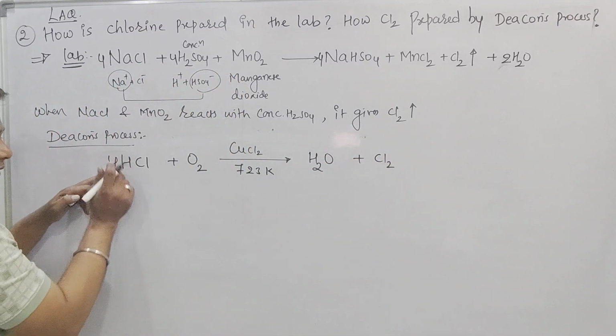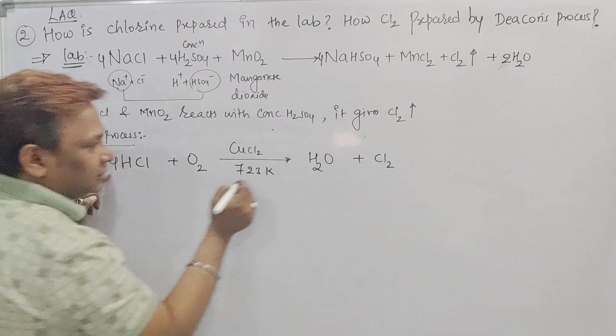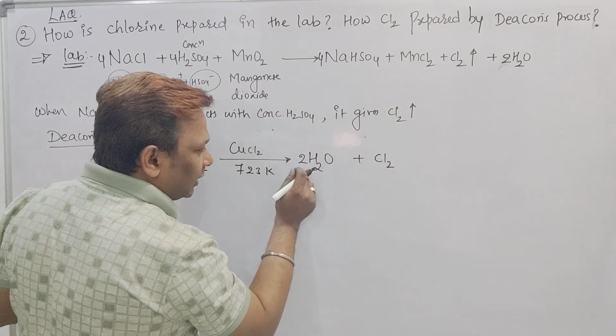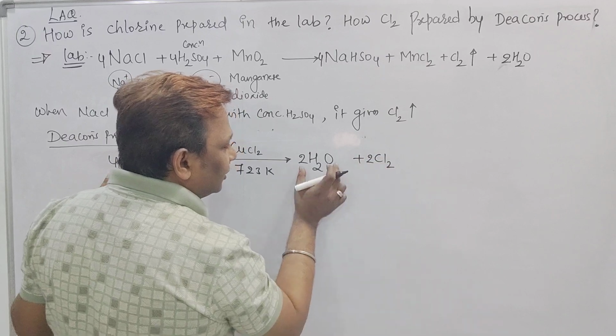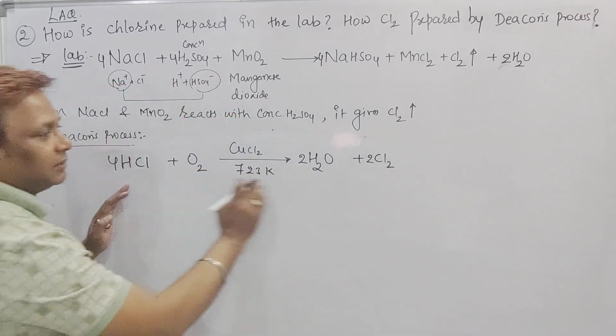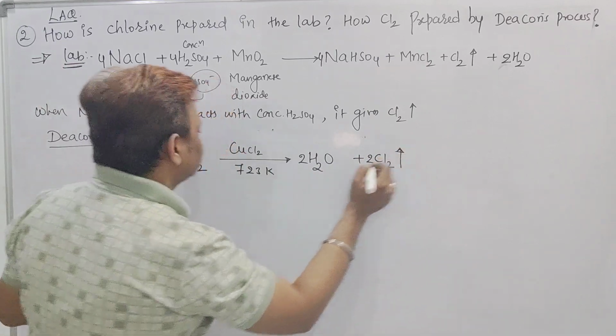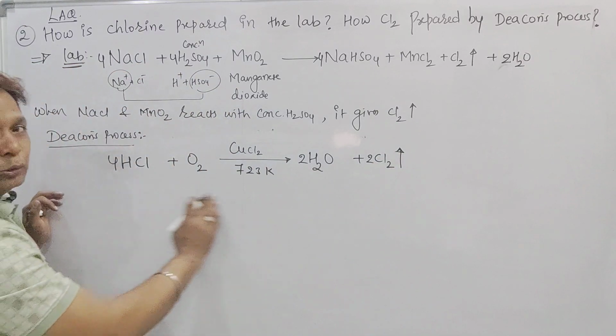Taking HCl as 4 moles gives 4 hydrogen; make it 2 water. Chlorine also 4, make it 2 Cl2, and oxygen 2. It is a method to prepare chlorine gas by the Deacon process. How to write the statement?